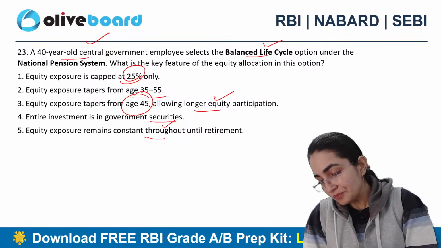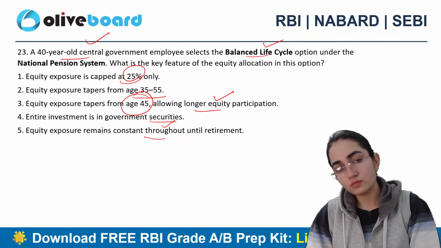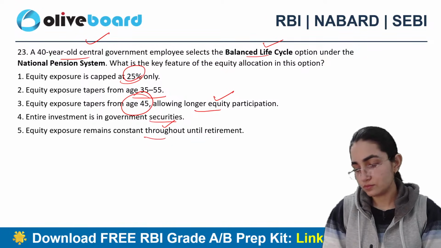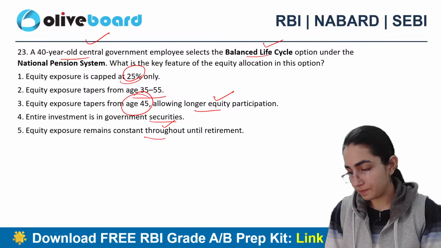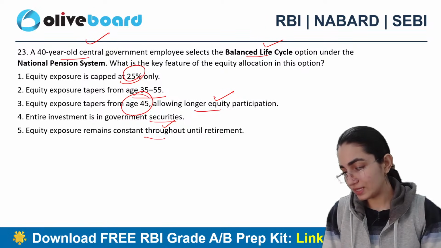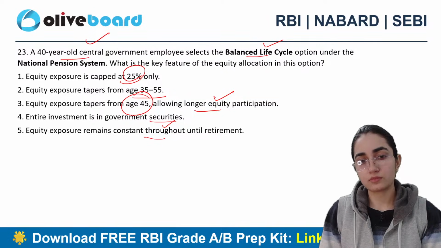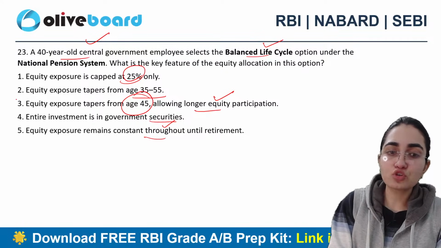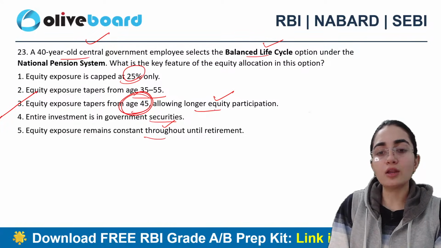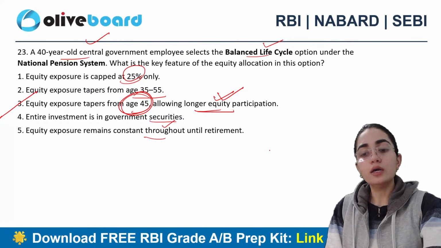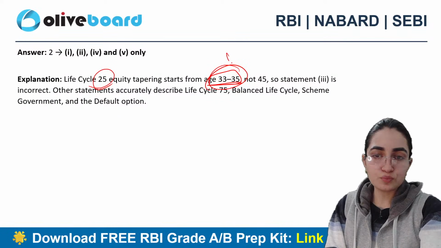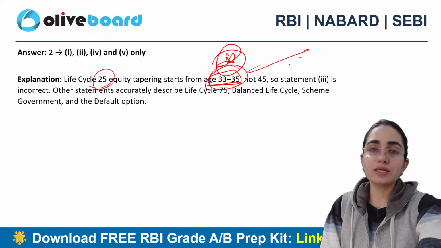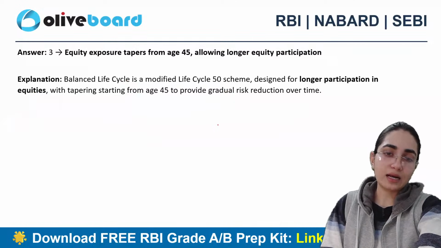23rd question. Which one exactly is the correct answer? Exactly, good. Equity exposure tapers from the age of 45, allowing longer equity participation as well. They can ask you about this particular age as well, right? Separately, they can ask you a question on it. Good. Third is exactly the correct answer.